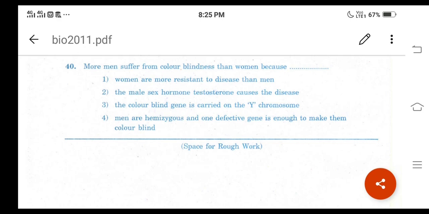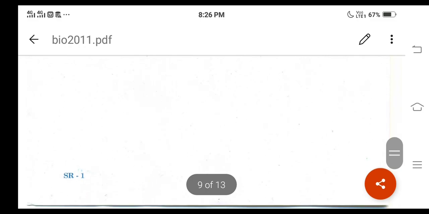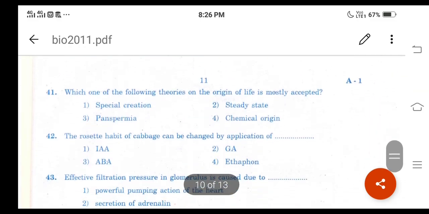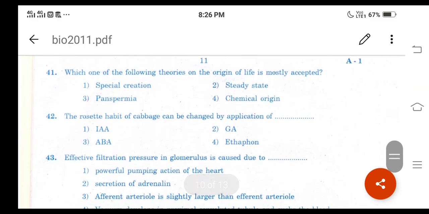Okay, then let us go for question number 41. For question number 41, what is the question here? Which one of the following theories on the origin of life is mostly accepted? Okay, the different options are like this. One is special creation, then second one is steady state, then third one is panspermia, then fourth one is chemical origin, right?